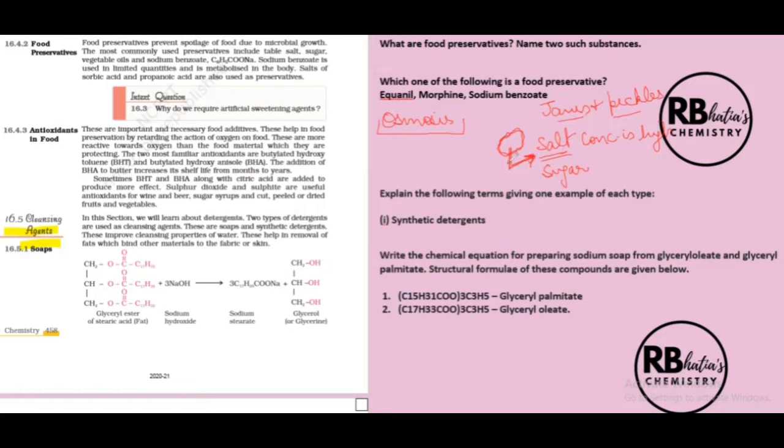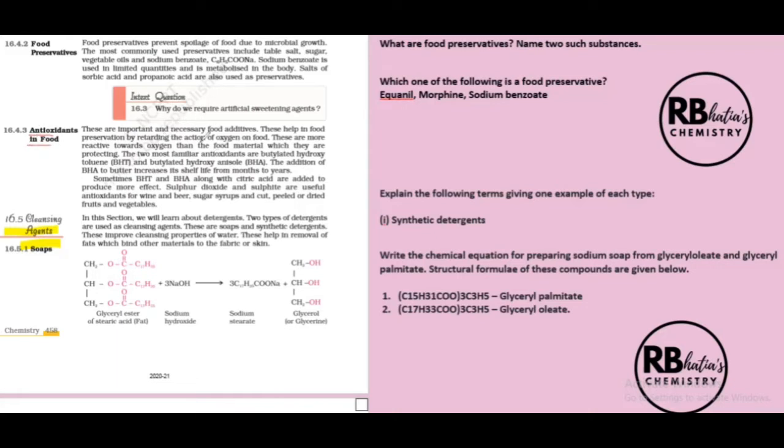This is to prevent microbial growth and increase their shelf life. Jams and pickles can be stored with high sugar and salt concentration even without any other additive preservatives. Okay, coming to antioxidants in foods.